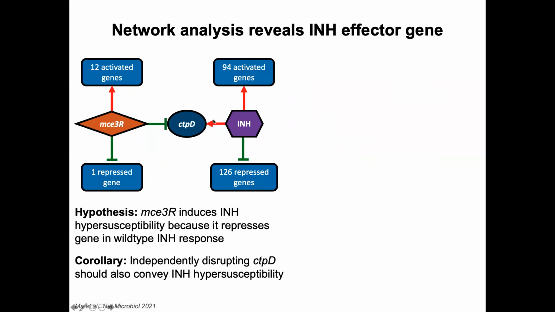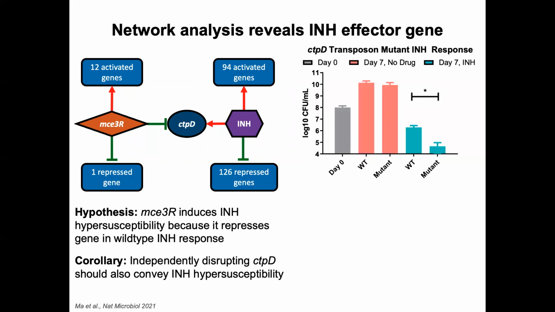We hypothesized that Mce3R-mediated isoniazid hypersusceptibility could occur in part because of this conflict in ctpD regulation, and thus that disrupting ctpD independently should also convey isoniazid hypersusceptibility. Validation experiments with a ctpD transposon disruption strain showed significant survival defect during isoniazid treatment, consistent with our hypothesis.